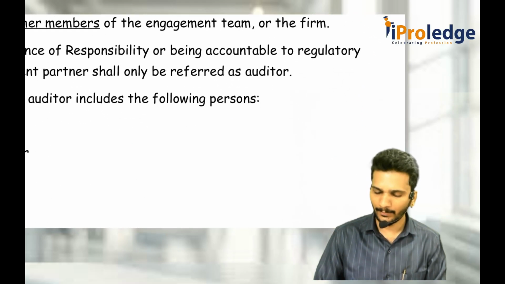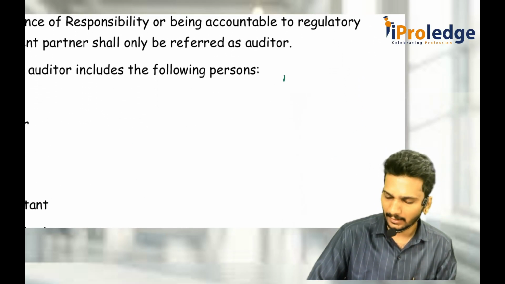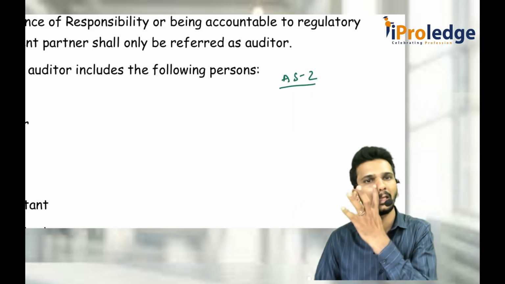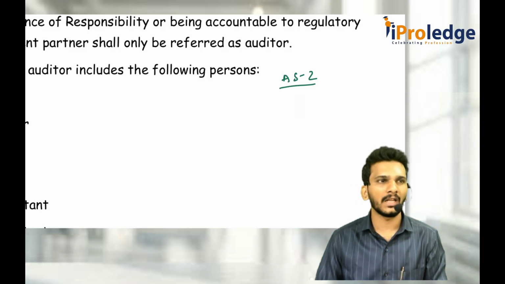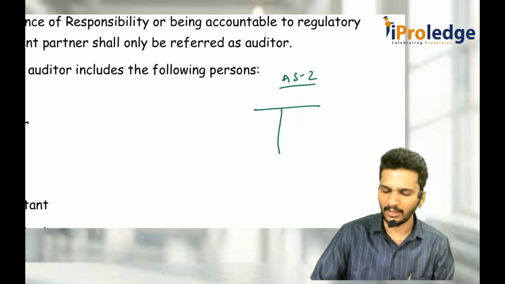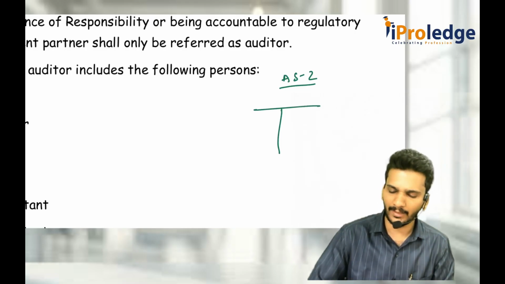Sir, can you give an example? I used to continuously give this example: AS 2, how do you value the inventory? Cost or NRV, whichever is lower. For example, in an entity, there is some cost of material and NRV of material.